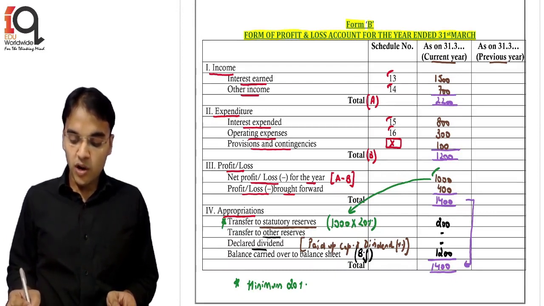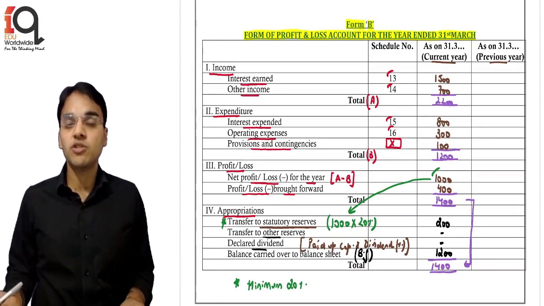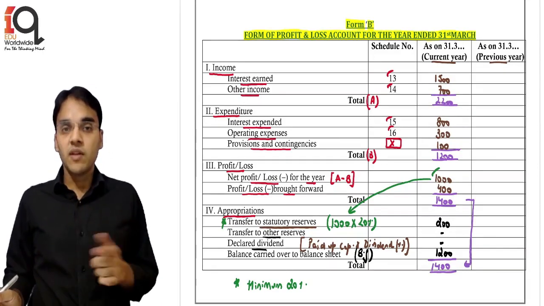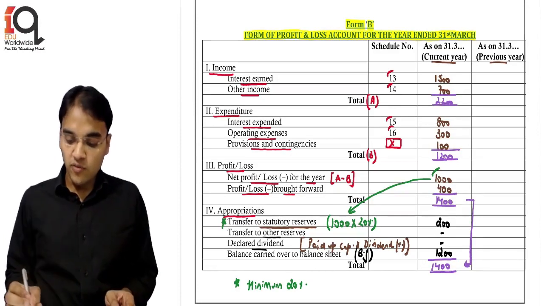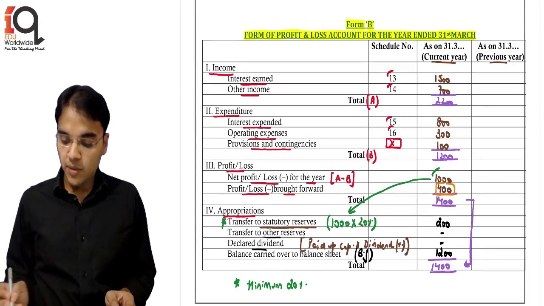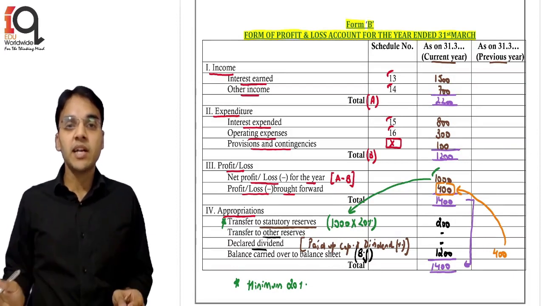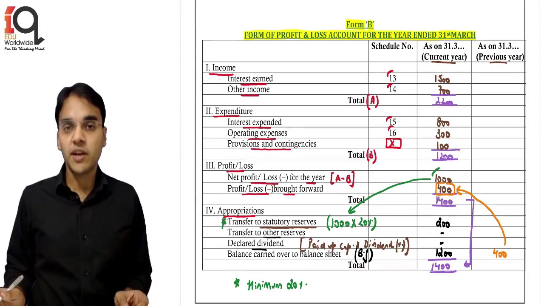How? 1400 is the total profit available for appropriation, out of which 200 we have transferred to statutory reserve. The remaining 1200 will be balance carried to balance sheet. And now this 1200 will actually become the profit brought forward for the next year. This 400 was actually nothing but the value of the last year after all the appropriations. That's why it is coming as brought forward. Now this 1200 becomes the brought forward for the next year.